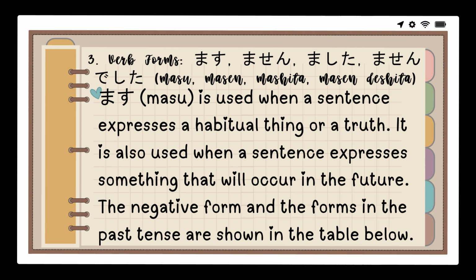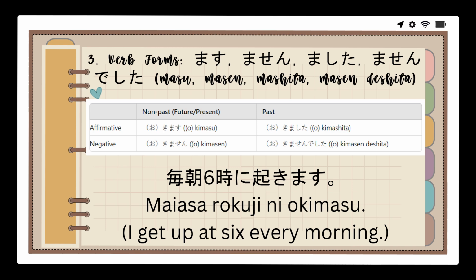Number three, verb forms. Masu, masen, mashita, masen deshita. Masu is used when a sentence expresses a habitual thing or a truth. It is also used when a sentence expresses something that will occur in the future. The negative form and the forms in the past tense are shown in the table below. Affirmative for future or present, okimasu. Past, okimashita. Negative for future or present, okimasen. Past negative, okimasen deshita.